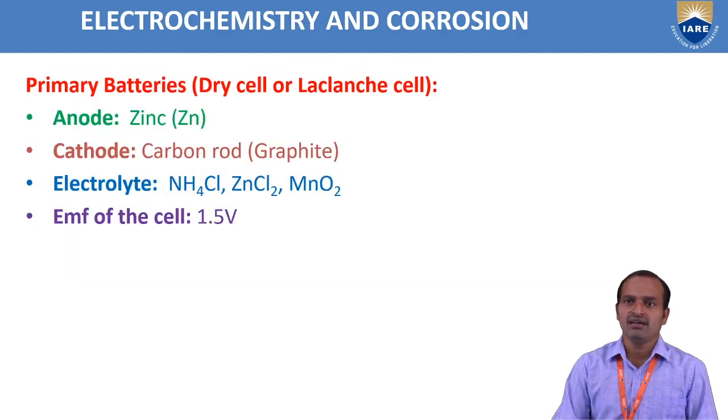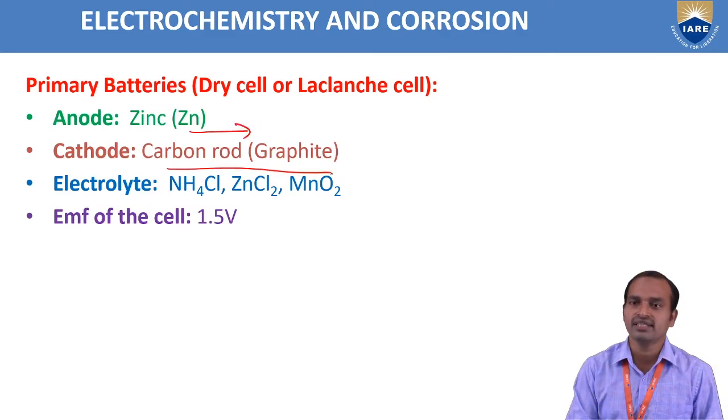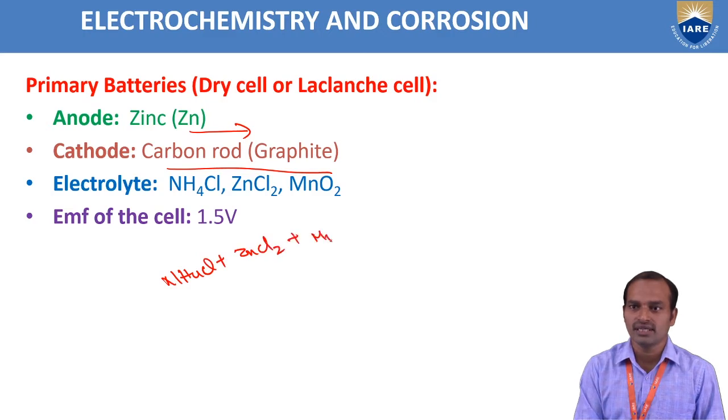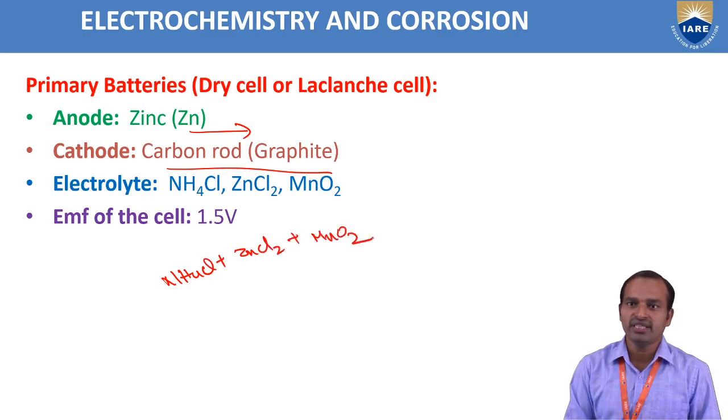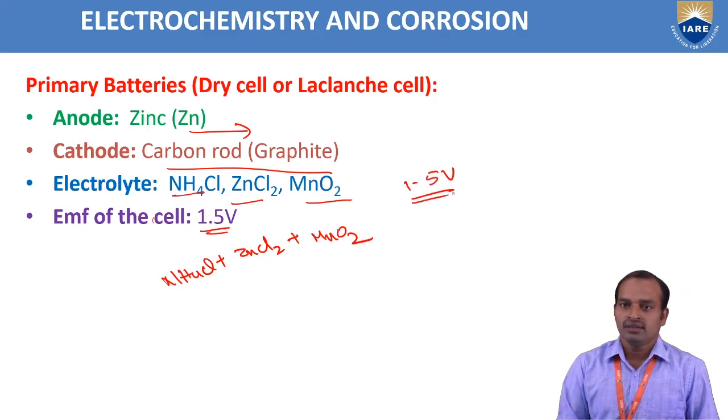In the dry cell, the anode is the zinc rod, the cathode is a carbon rod, that is graphite, and the electrolyte is ammonium chloride NH4Cl plus ZnCl2 plus MnO2. In this primary battery, the dry cell, the EMF of this cell is 1.5 volts only.